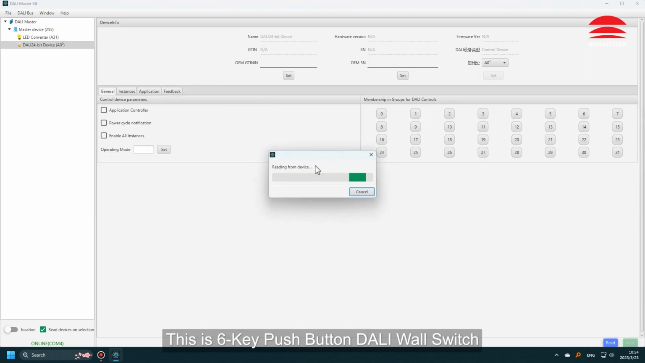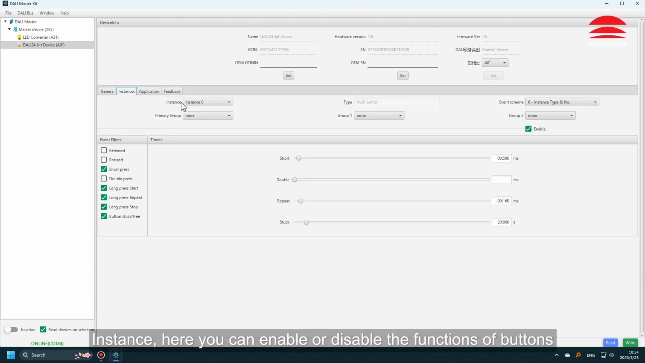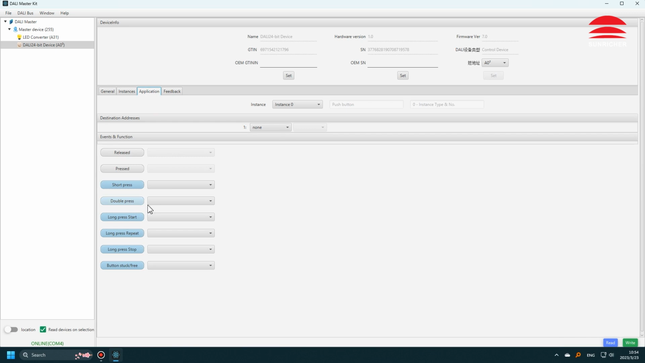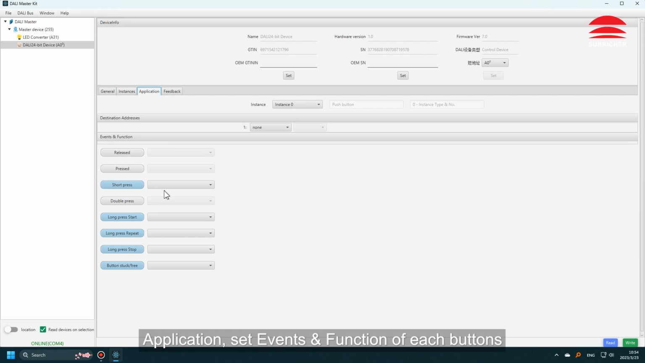This is 6-key push-button DALI wall switch. Check them by default. Instance, here you can enable or disable the functions of buttons. Application. Set events and function of each buttons. Destination address. Can set as none, all devices, group or single address.